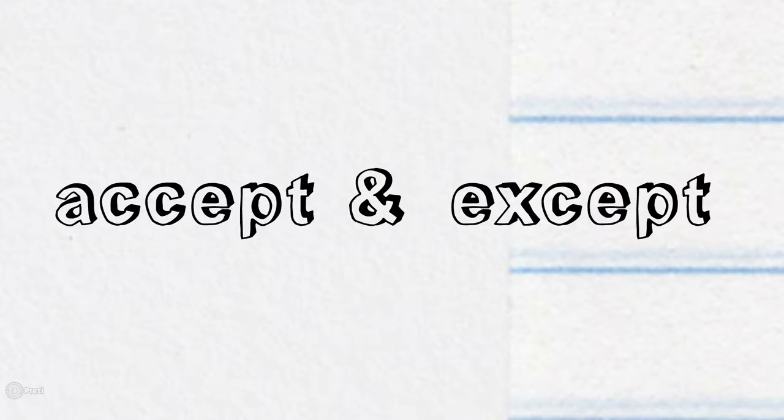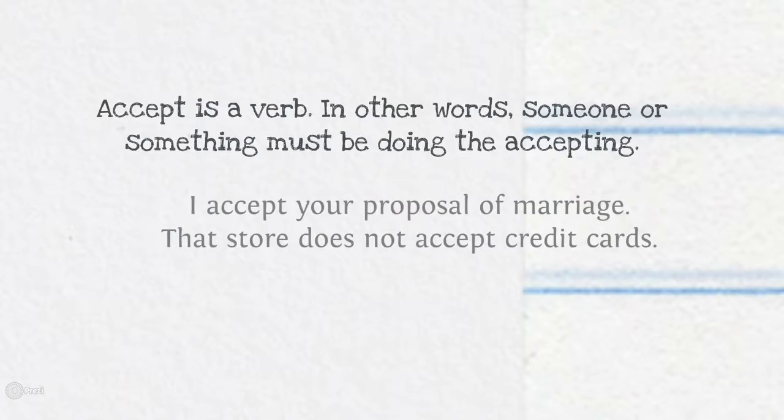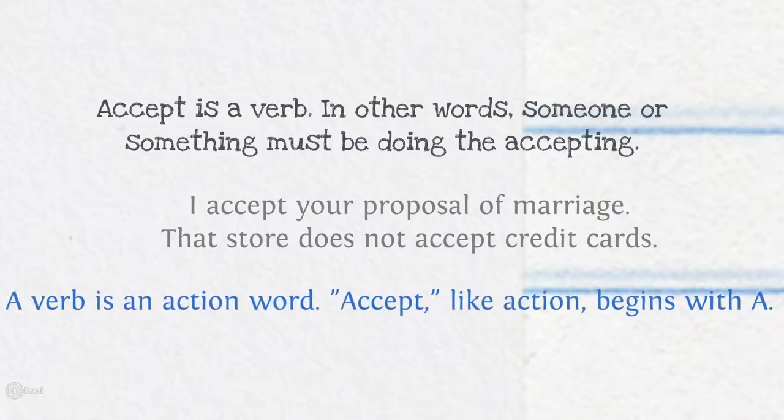Let's start with accept and except. Accept is a verb. In other words, someone or something must be doing the accepting. I accept your proposal of marriage. That store does not accept credit cards. Verb is an action word. Accept, like action, begins with A.